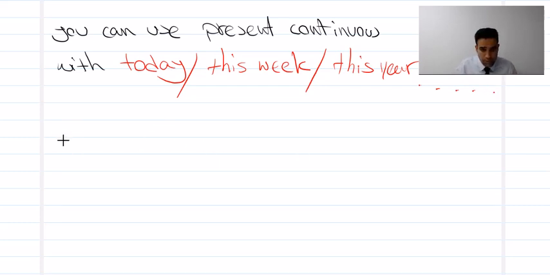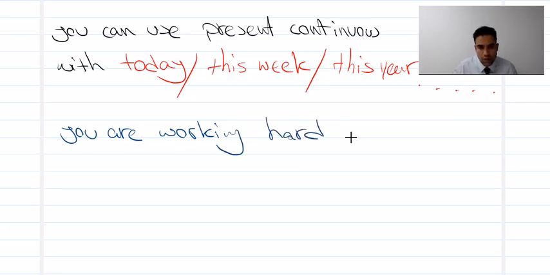Look. You are working hard today. You're working hard today. Here you cannot say you work hard. It's not true. This one, present continuous, is true.